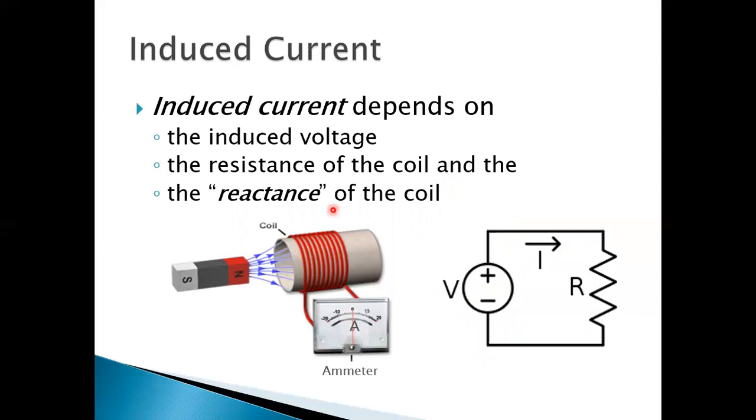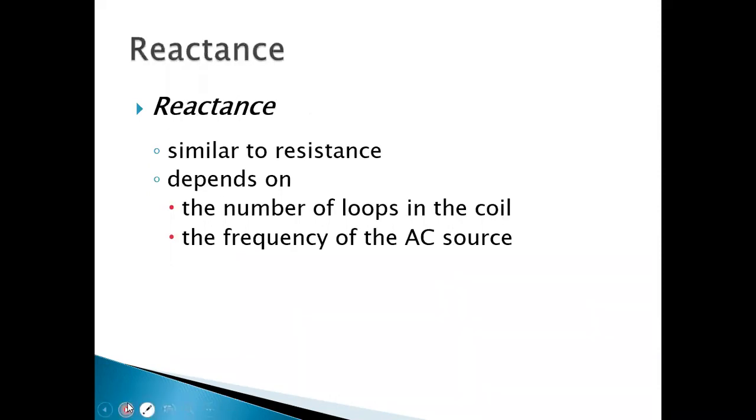This is the circuit corresponding to this, and this is the resistance. When the magnet is moving in, current will move in one direction, and when it is moving away, the current will move in the opposite direction. Try to understand here.